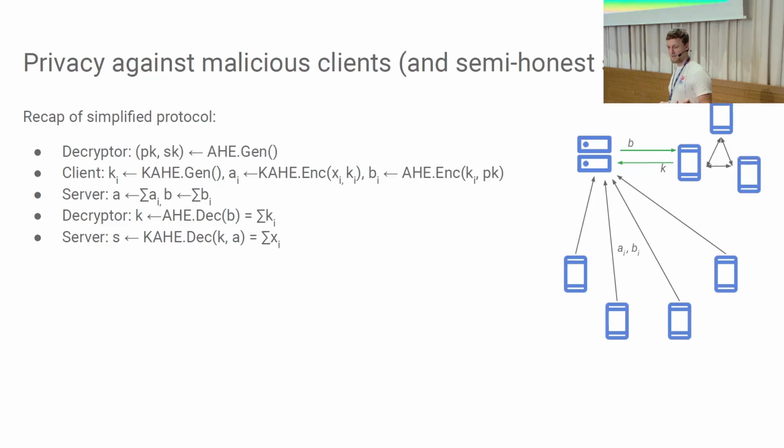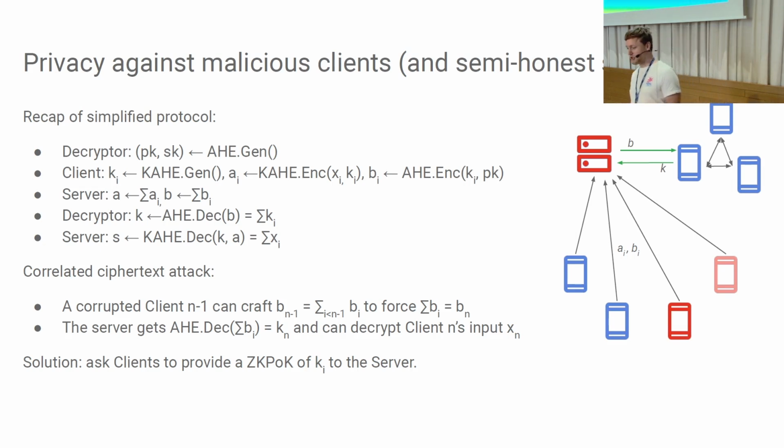So, okay, a recap of the simplified protocol was, as I said, we just decrypt the sums of keys. Now, one issue that we have, if we just implement it like that, is that we can choose ciphertexts maliciously based on other clients' ciphertexts. So in this threat model, where we have a semi-honest server who can see all the clients' contributions, and a malicious client that is controlled by the same adversary, that would allow the malicious clients to, for example, choose as inputs the sum of all the encryptions of the other parties.